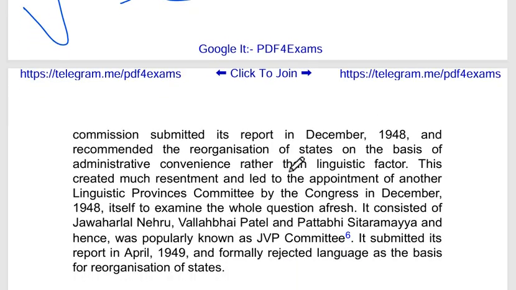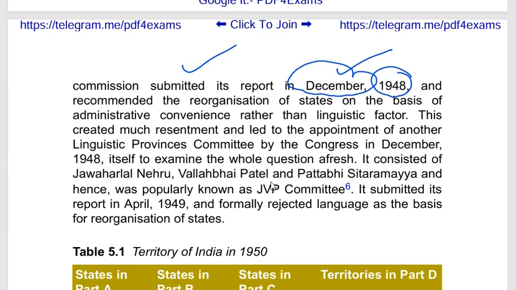Now, the commission submitted its report in December 1948 and recommended the reorganization of the state on the basis of administrative convenience, not on the basis of the linguistic factor. That means this commission discarded the linguistic factor as the basis of reorganization of state. Rather, it focused on administrative convenience.